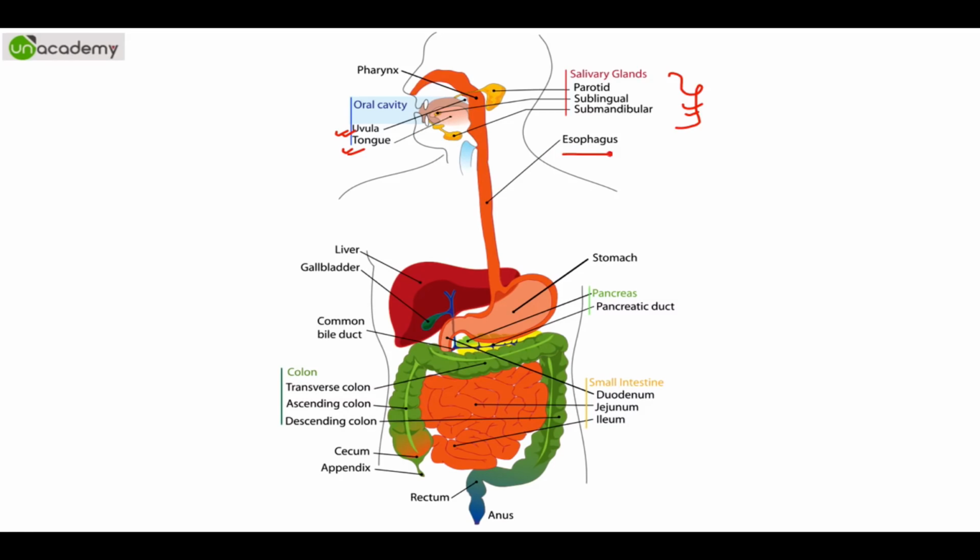And now moving forward, this is the food pipe, this liver, this reddish structure, this small greenish structure is gallbladder, this is stomach. Obviously now stomach se jaake, the first part is duodenum, the second part is jejunum, and third part is ileum. From ileum the food goes to cecum, and sometimes irritating objects goes to appendix, which is a vestigial organ, just like wisdom tooth. Now from cecum it goes to ascending colon. This, can you see this? Now food will ascend, so it is ascending colon. Now it will go transversely, so it is transverse colon. Now it will descend, so it is descending colon. So technically they are named logically. Now it will go to rectum, where it is stored, and periodic ejection from anus. So this is your entire thing.